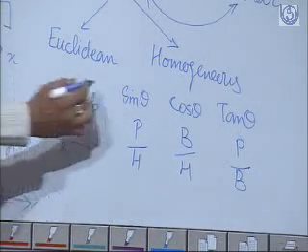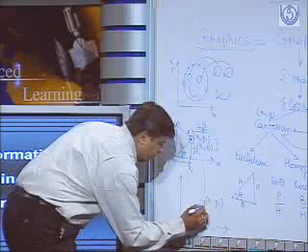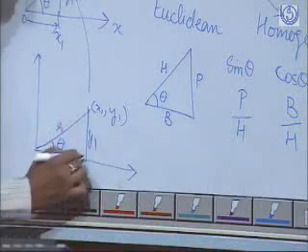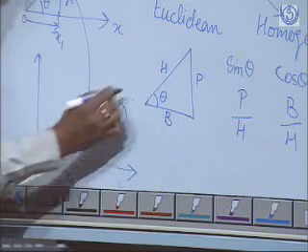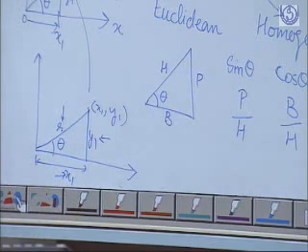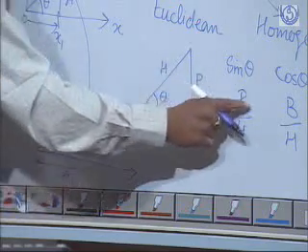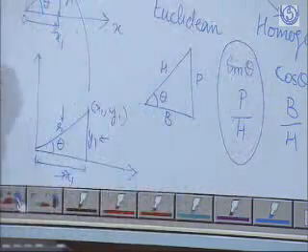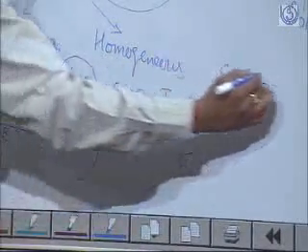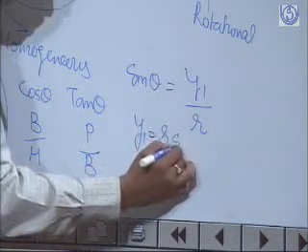Now you might be thinking, what is the relevance of this topic with this topic? The relevance is that this distance is y1 and this distance is x1. So this all is a right angle triangle where hypotenuse is replaced by r, p is replaced by y1 and b is replaced by x1. So if somebody wants to know what is y1, then simply by using sin theta is equal to y1 upon r, one can find that y1 is equal to r sin theta.